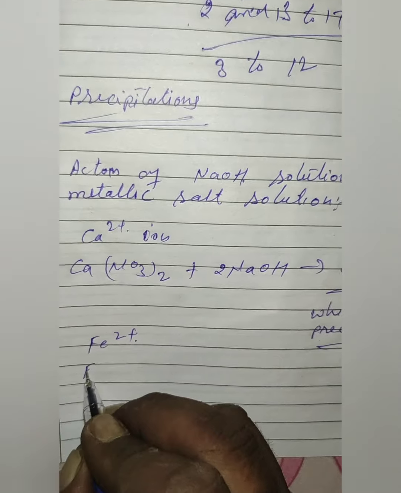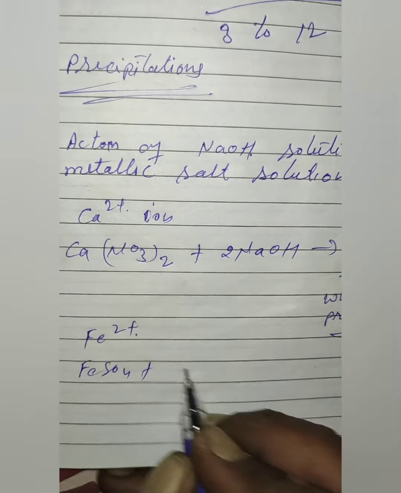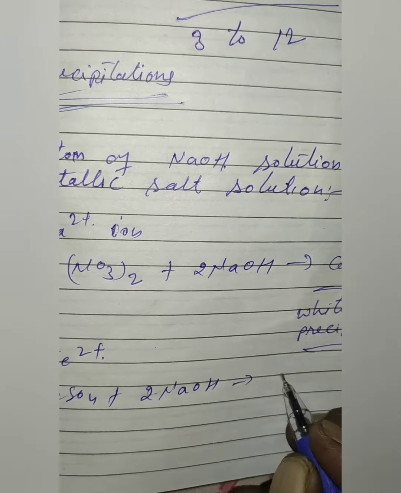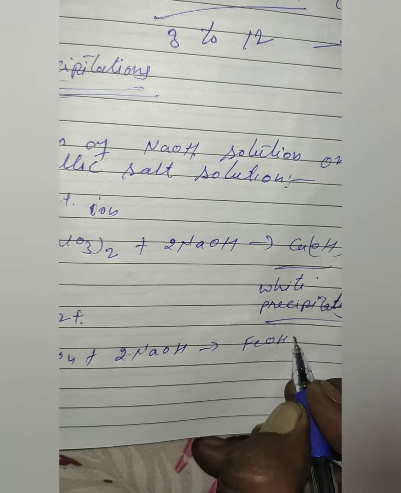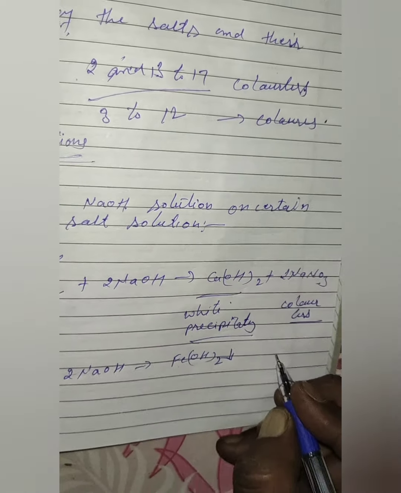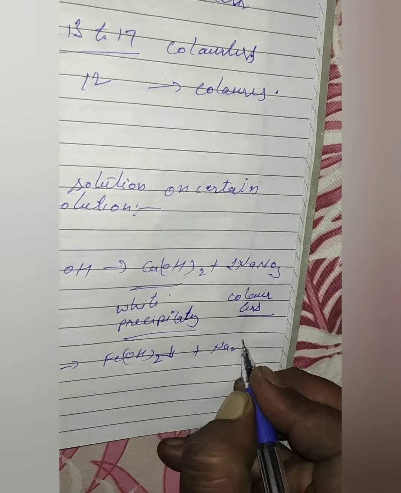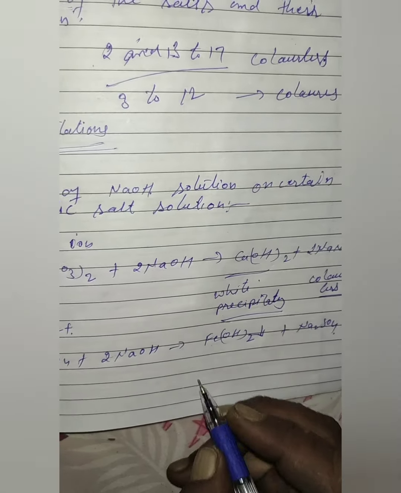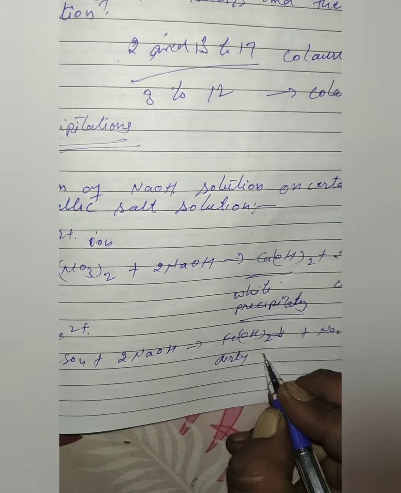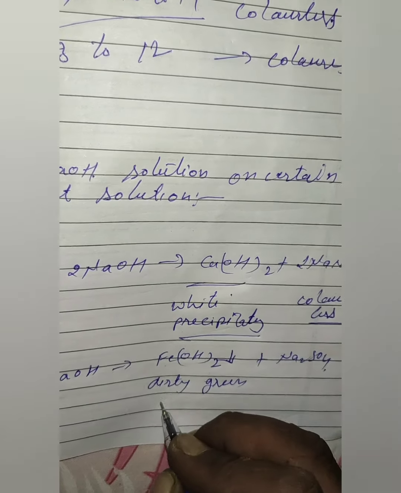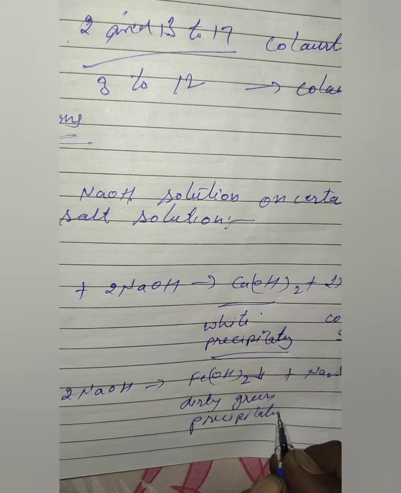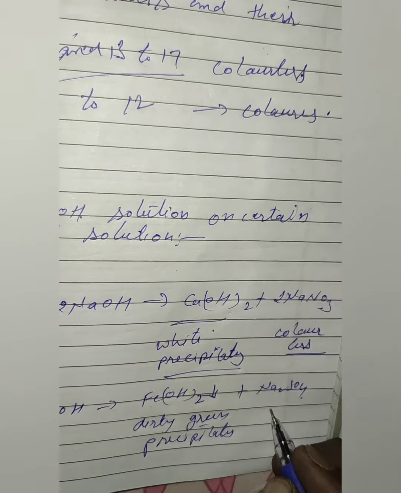In the same way, iron ions, ferrous ions. When ferrous sulfate reacts with two molecules of sodium hydroxide, it gives ferrous hydroxide and sodium sulfate. Here the ferrous hydroxide forms a dirty green precipitate, while the sodium sulfate is colorless.